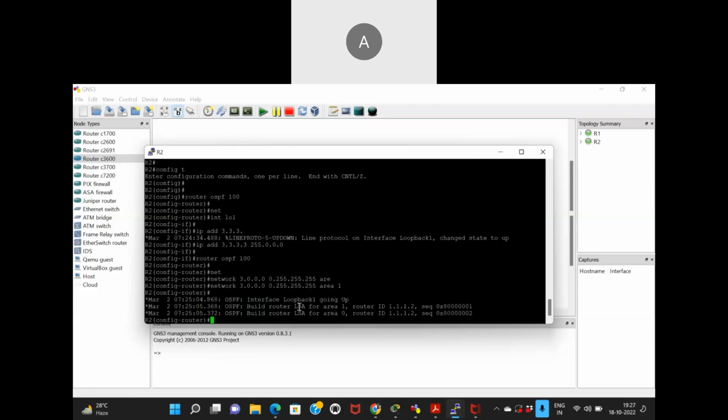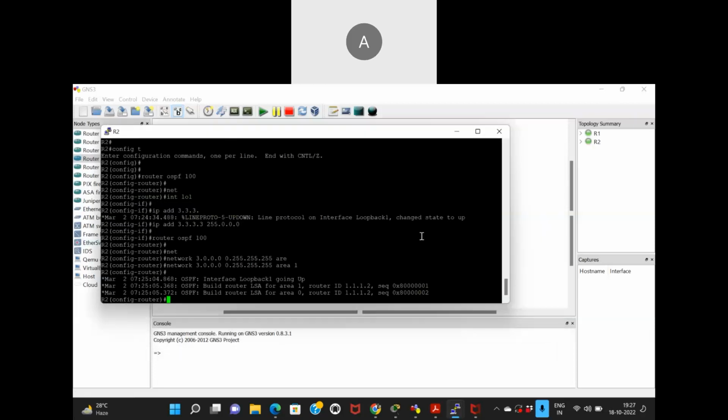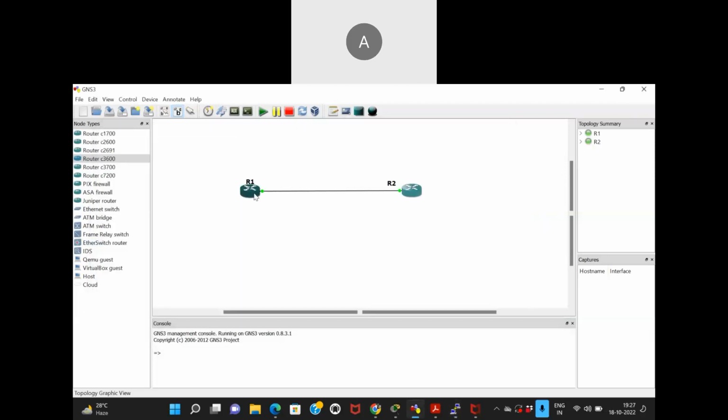And it built the LSA advertisement it has to send, for 1.1 with a router ID 1.1.2, and it has sent a sequence number. This sequence number is checked by the other router to see if it has that LSA or not. This number makes sure of that. This router is going to check it.